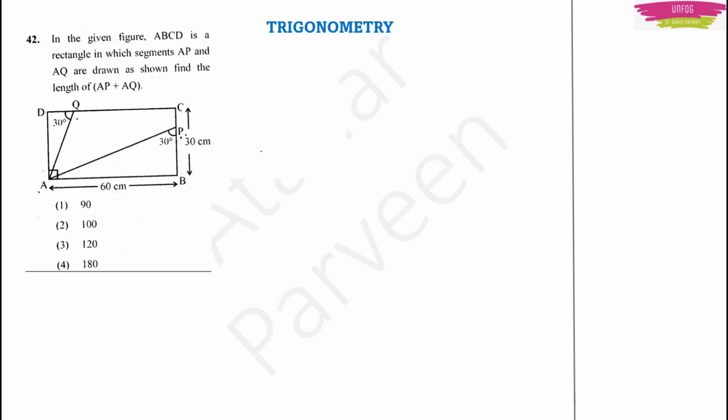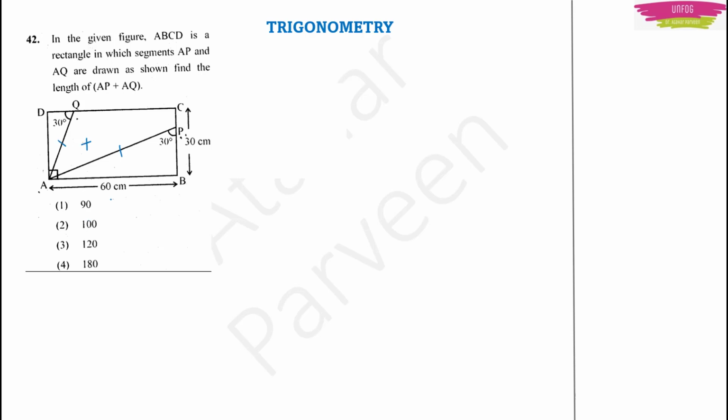Now the next question. In the given figure, ABCD is a rectangle in which segments AP and AQ are drawn as shown. Find the length of AP plus AQ. You have to find the length of AP plus AQ. See, this question is from trigonometry, because they have given a quadrilateral which is a rectangle here. Now they want you to find AP plus AQ, this plus this.